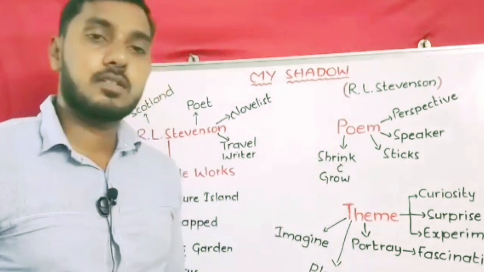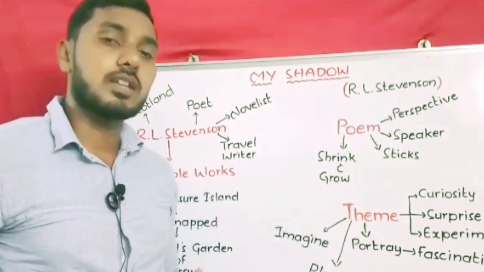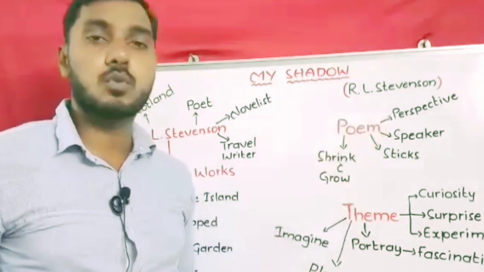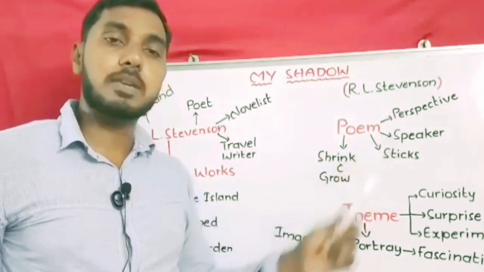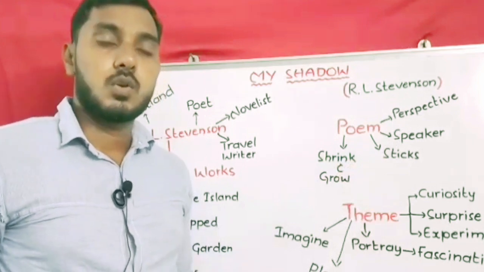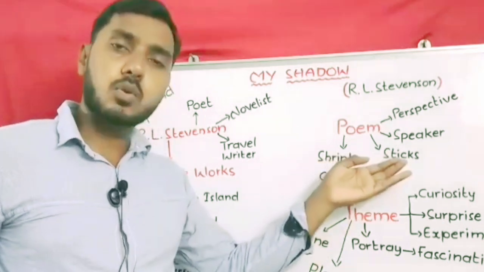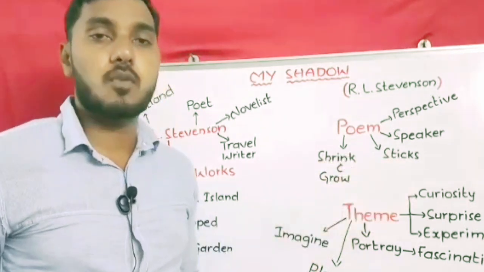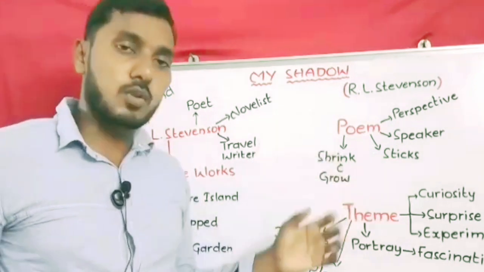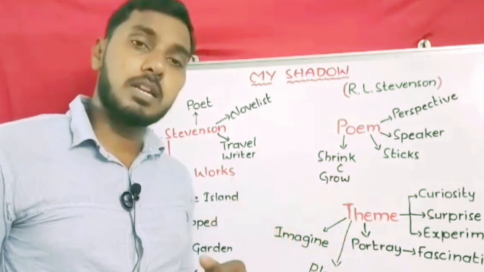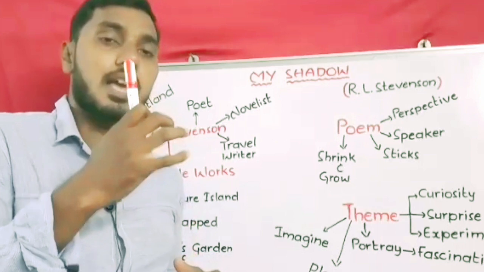Robert Louis Stevenson wrote this poem from the perspective of a child who was trying to understand what purpose his shadow serves. The poem begins with the speaker describing how there is another child who was following him every time, sticking close to him while playing, running, walking, or moving here and there. Not only that, the shadow has a strange ability to shrink and grow. It means it has the ability to increase and decrease its size.